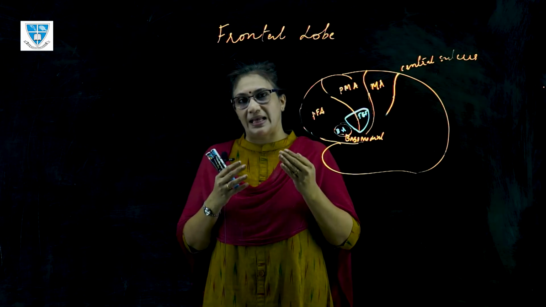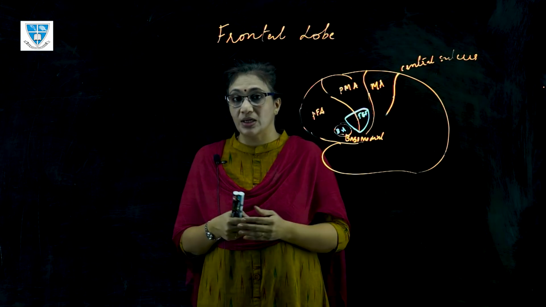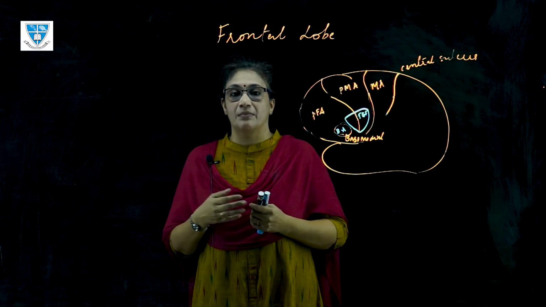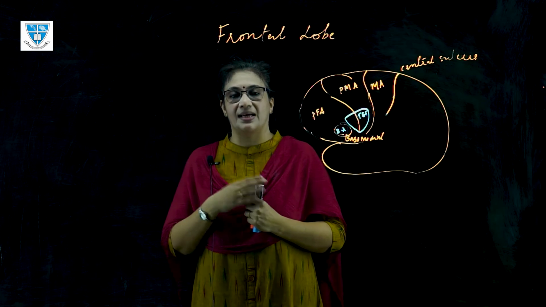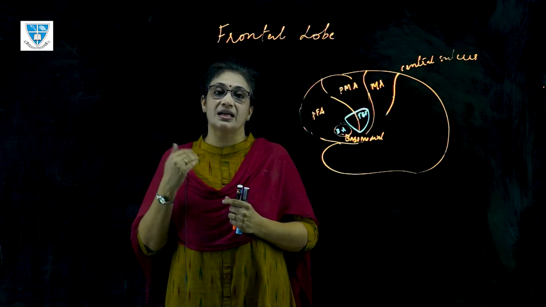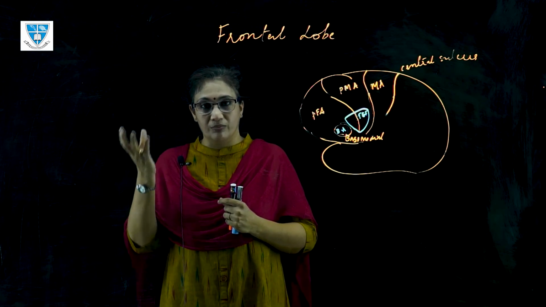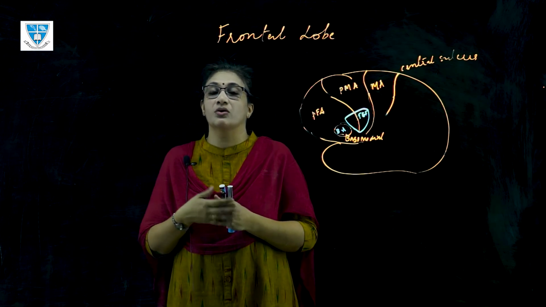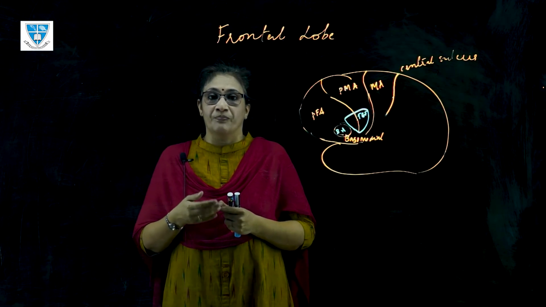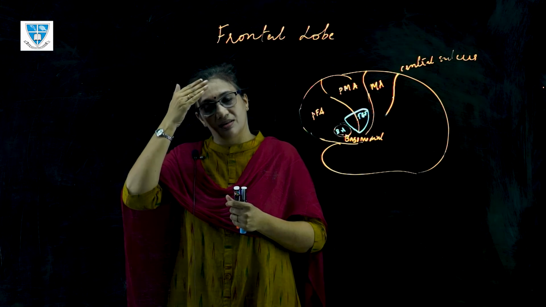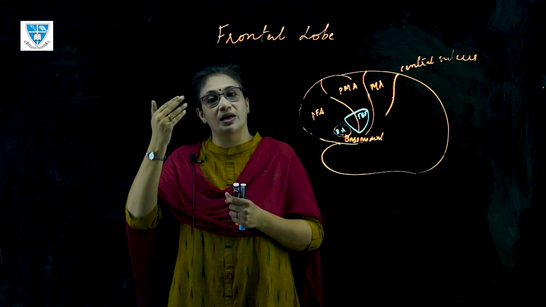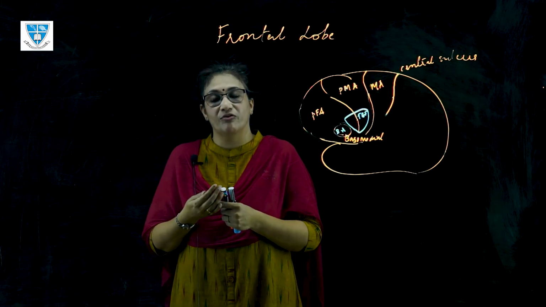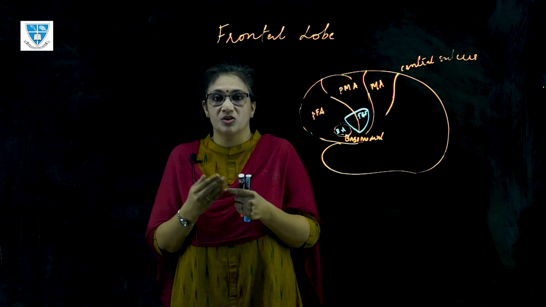Now, how does damage occur to the frontal lobe? It is usually seen that the frontal lobe gets damaged in road traffic accidents due to acceleration and deceleration of the brain in the sudden jerky movement that occurs in accidents. It is situated in the forehead region, beneath the forehead. There you have your frontal lobe. It is very necessary to protect. Why?